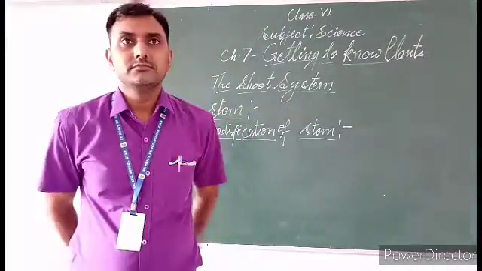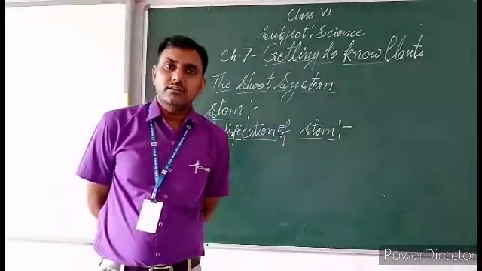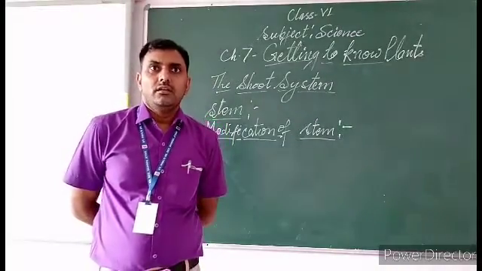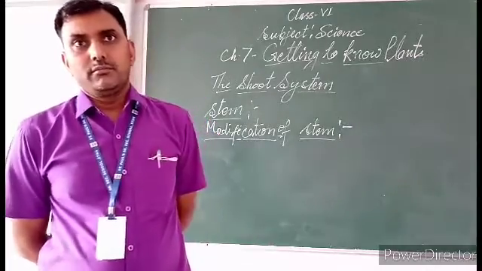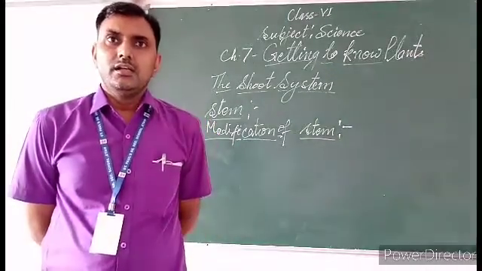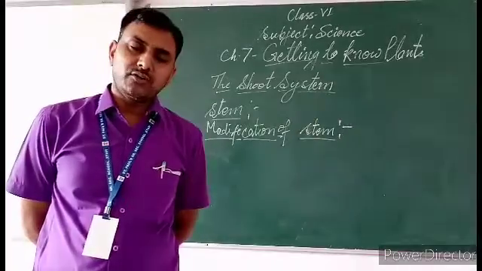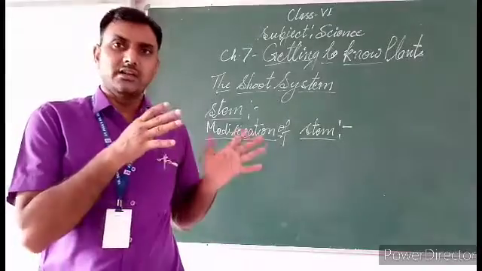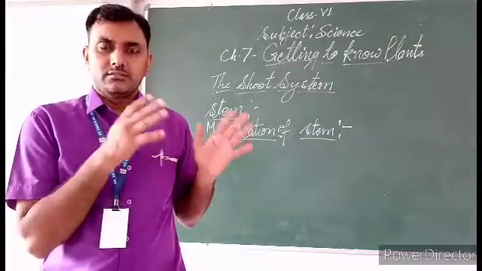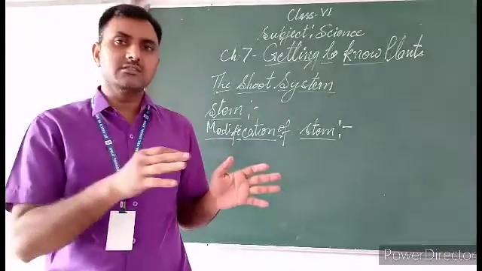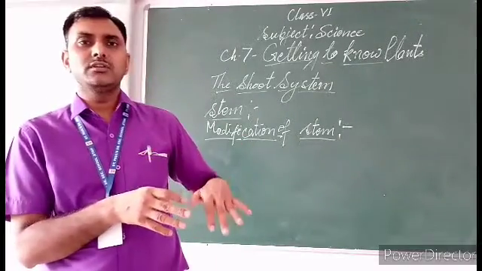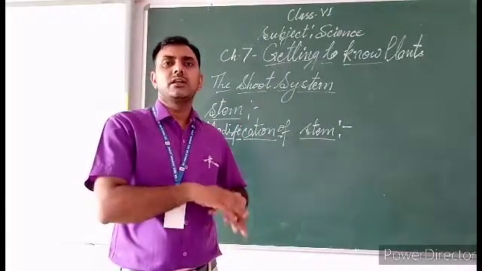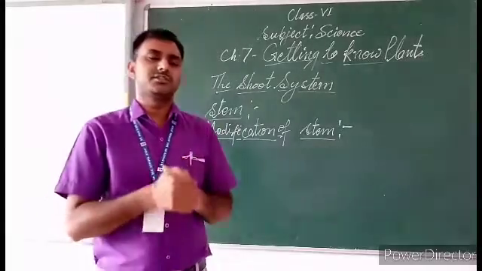Third point, it carries food made by the leaves to the other body parts of the plant. The leaf is the kitchen of the plant. The food in the form of glucose is transported with the help of the stem to the whole body of the plant.